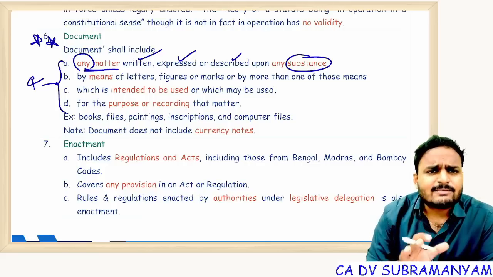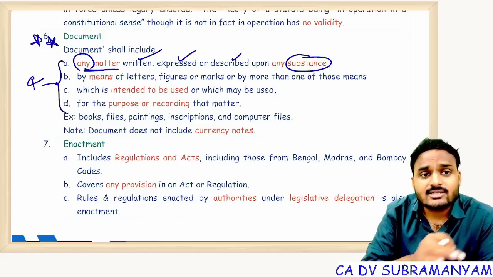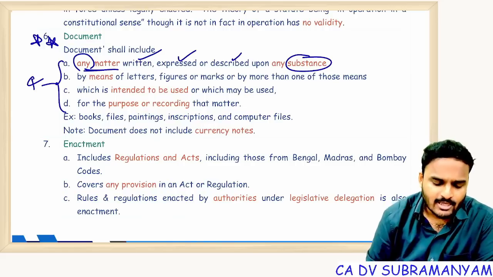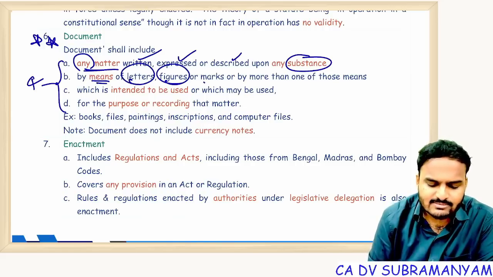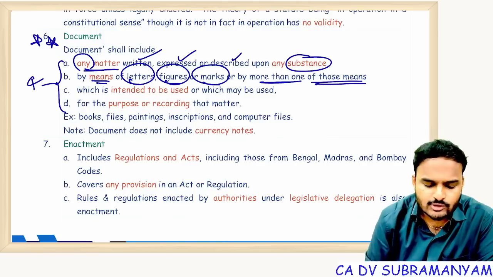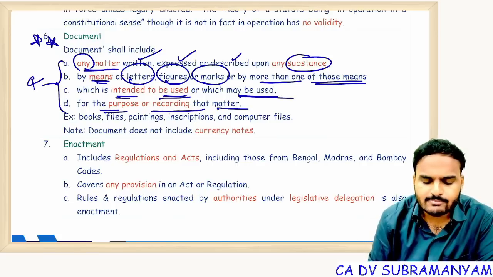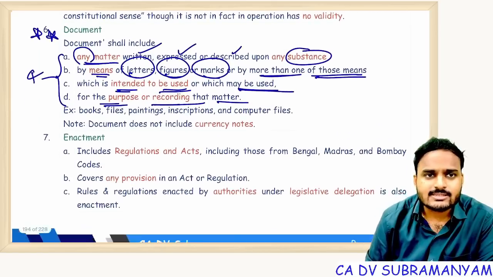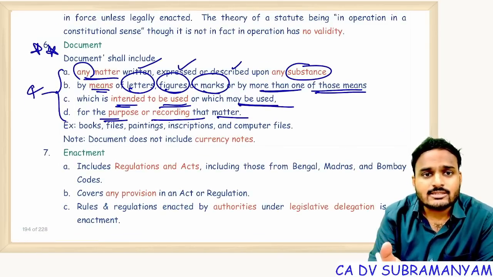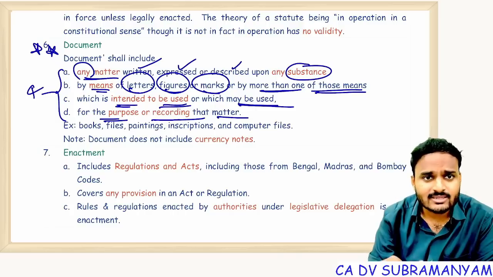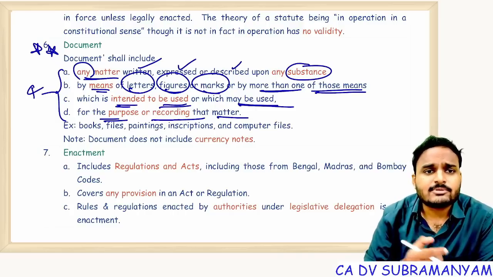Any substance, but it should be in writing, expressed or described by means of letters, figures, marks, or by more than one of those means, which is intended to be used or which may be used for the purpose of recording this matter. Suppose, on the screen you can see this is a document. In your hands one book is there, that is a document, you are reading it. It has letters, figures, some matter. Why are you reading it? For examination purposes.